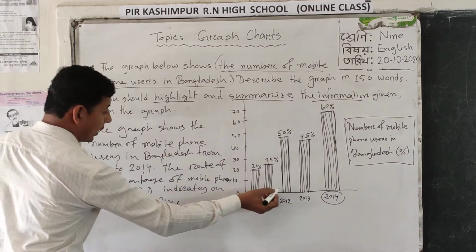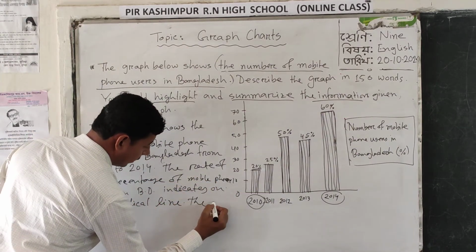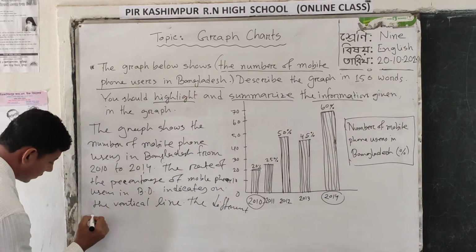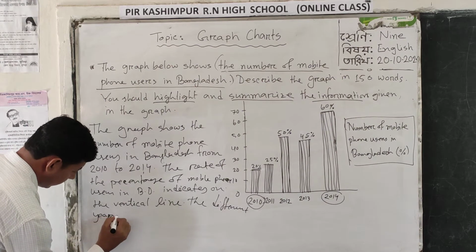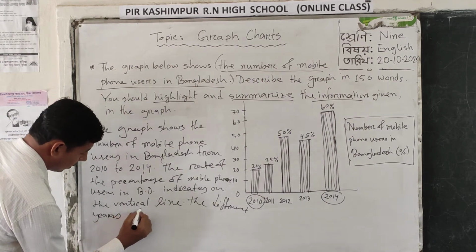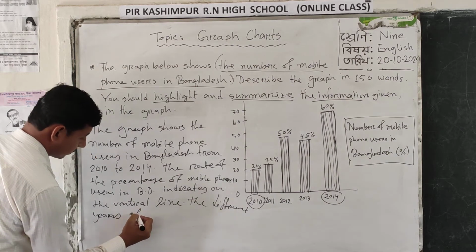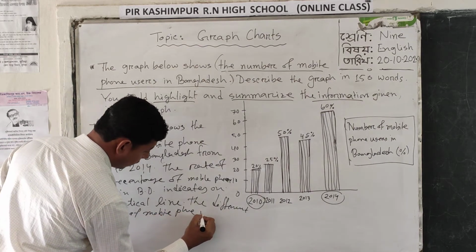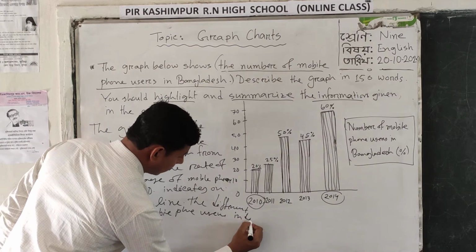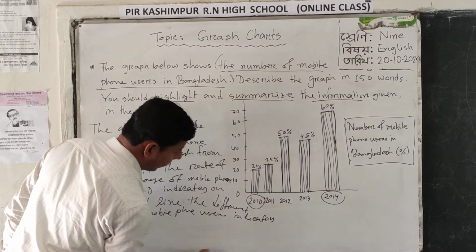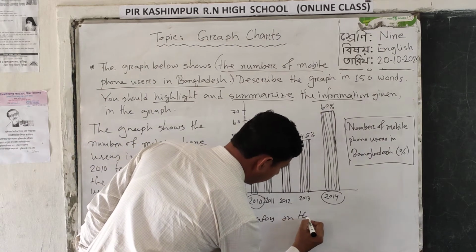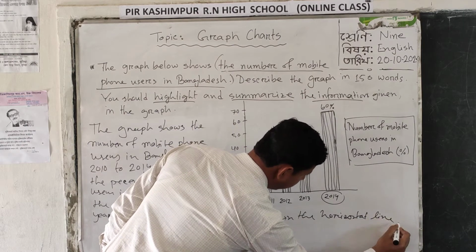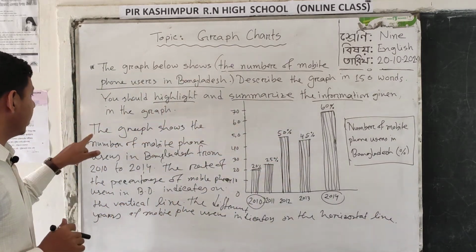On the other side, we can write that the different years of mobile phone users indicate on the horizontal line. Again, read out.